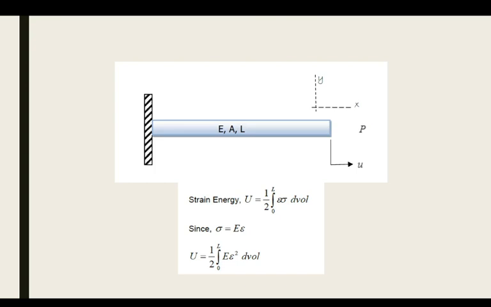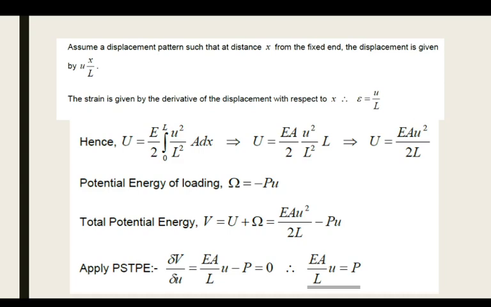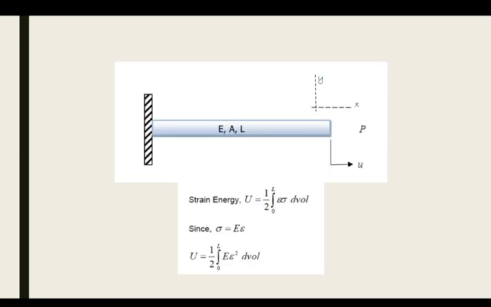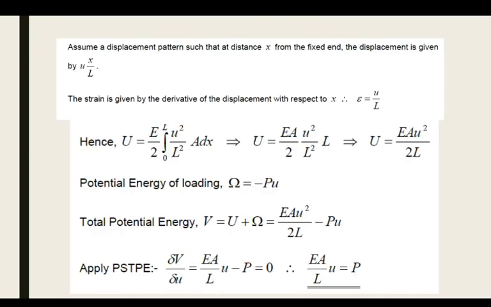So you can substitute d volume as A dx, because A is constant and x is varying. E and epsilon can be substituted using the above epsilon equation, so epsilon will be equal to u divided by L.